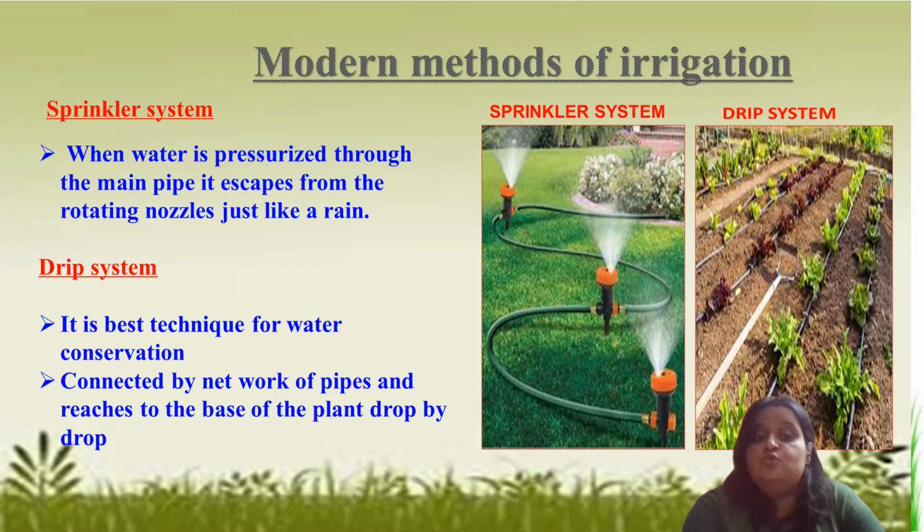Why so? Because it helps to conserve water, to save our water. How? The arrangement is such that it is connected by a network of pipes. So many pipes are required in that, and at the base of each plant, water is supplied drop by drop directly to the root, so that extra water will not be wasted. So that is more efficient, especially in places where we have a shortage of water, we have to go for this method.